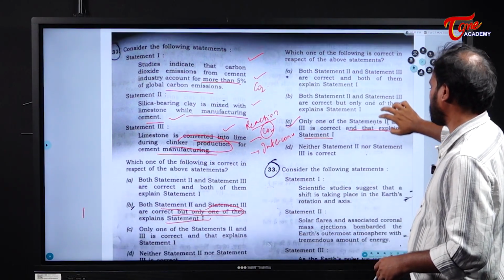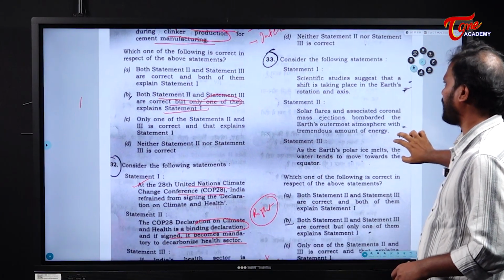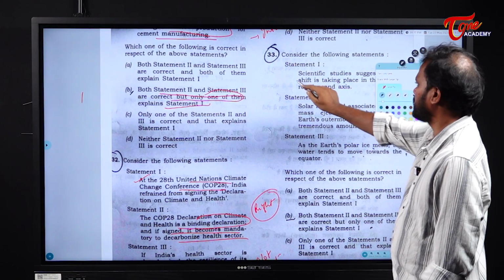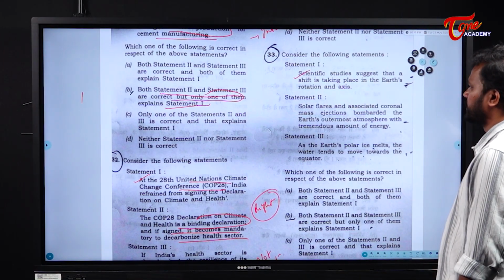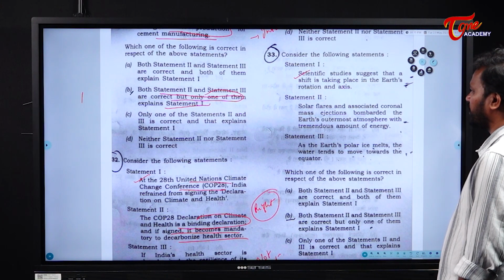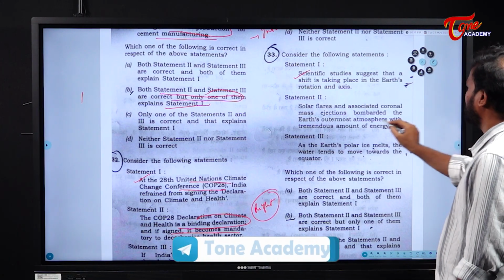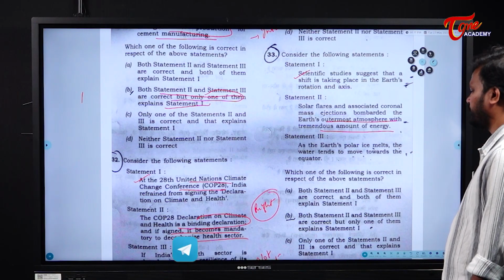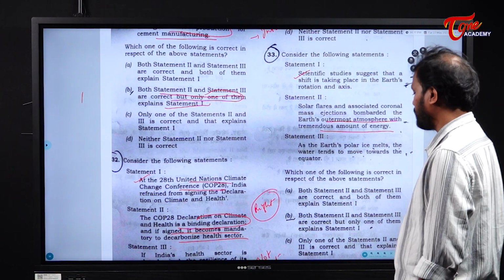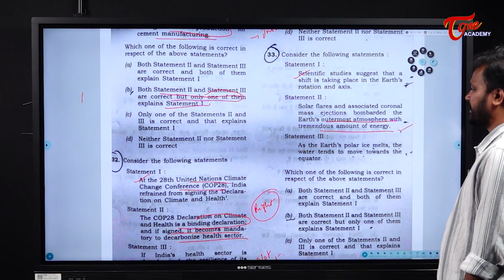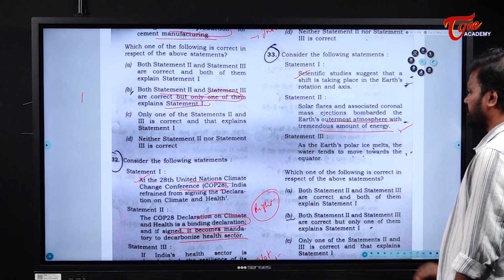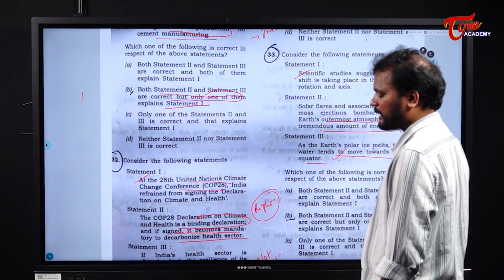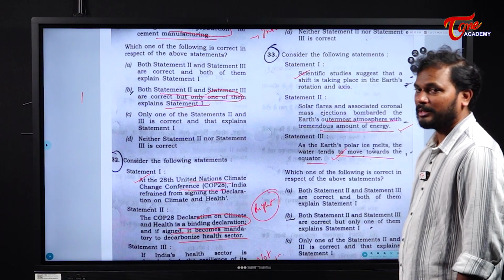Scientific studies suggest that a shift is taking place in the Earth's rotation and axis. This is right. Okay. Next, solar flares and associated coronal mass ejections bombarded the Earth's outermost atmosphere with a tremendous amount of energy. See, this statement is also right. Next, as the Earth's polar ice melts, the water tends to move towards the equator. This is also right.